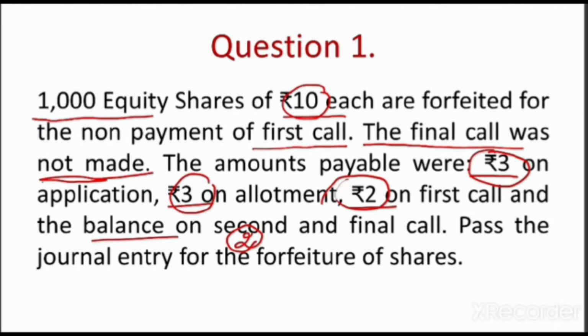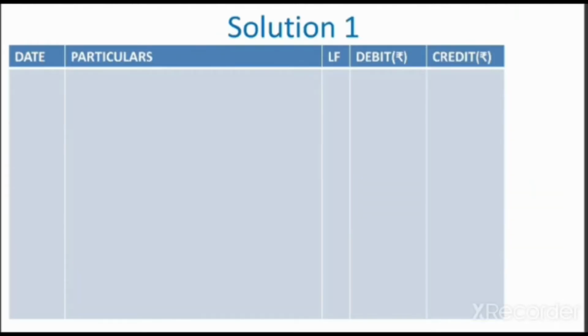To sum up the question, the final call was not made and we have not received the first call. So we have received rupees 6 per share. And how many shares are forfeited? 1000 shares. Nominal value is 10 rupees. So first of all, children, one suggestion is that we should brief the question on the rough page or rough side of the sheet. 1000 shares are forfeited.